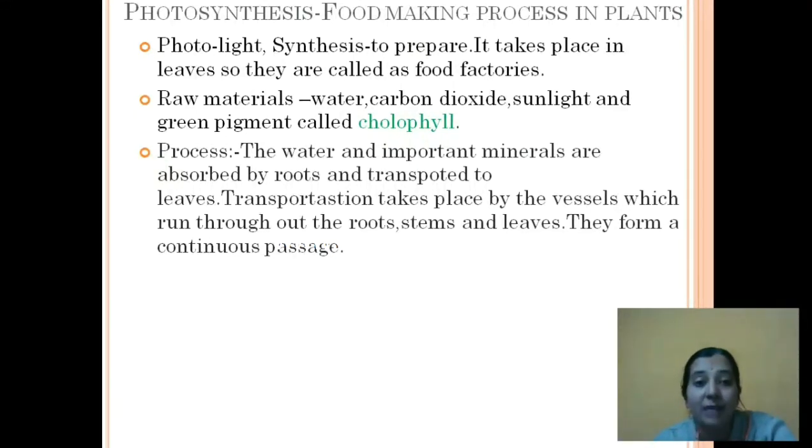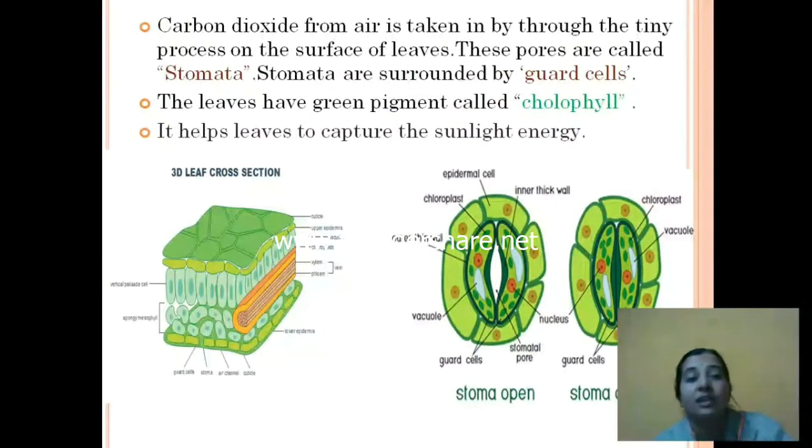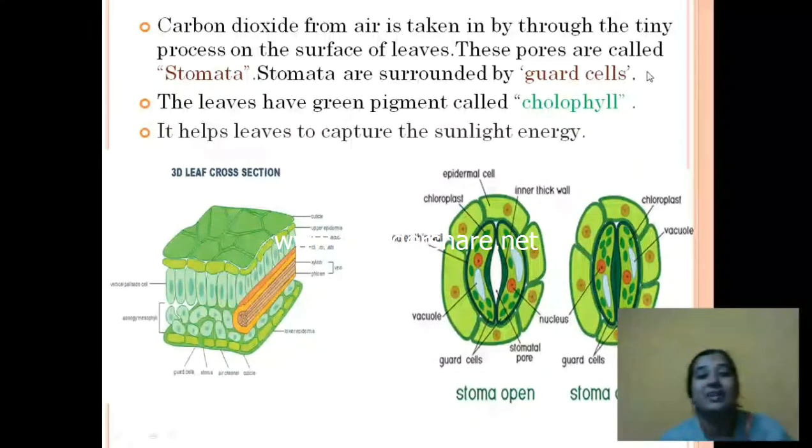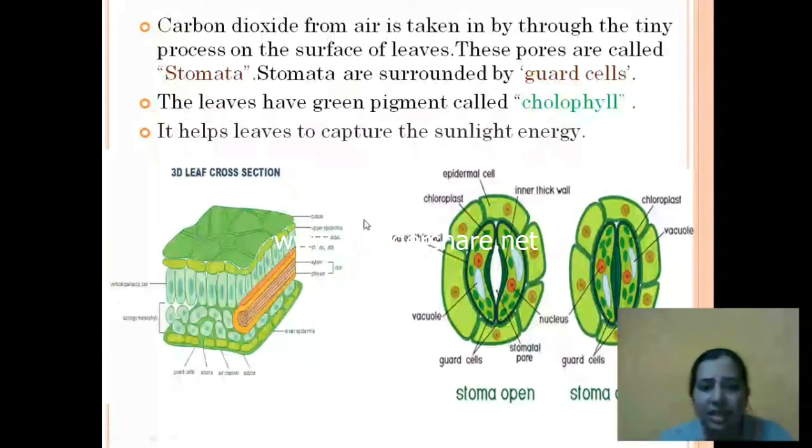Next we have carbon dioxide. From where does carbon dioxide come? Carbon dioxide, which is present in the air, is taken in through the tiny pores on the surface of leaves. That means whatever carbon dioxide is present in the atmosphere is taken in by the tiny pores which are present on the surface of the leaves. These pores are called stomata. Can you see? This is the stomata.